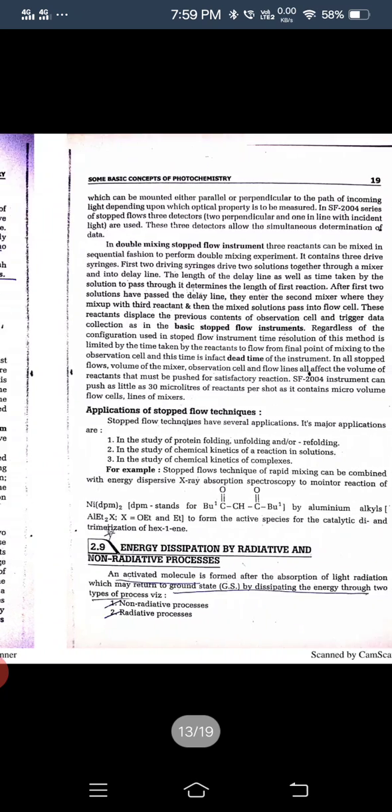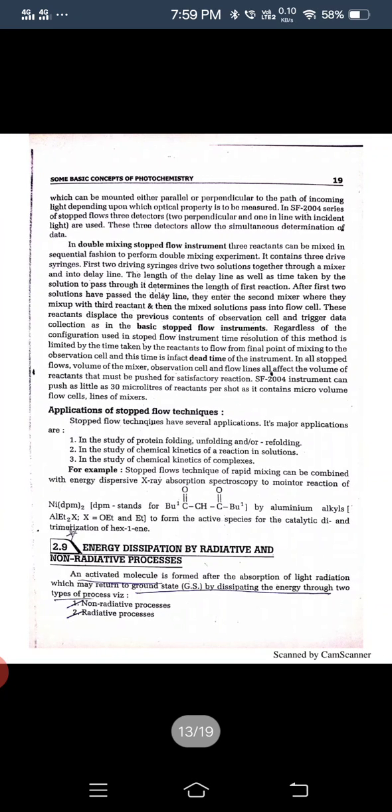The change as a function of time in optical properties like absorbance, fluorescence, turbidity, light scattering, fluorescence anisotropy, etc., is displayed by a system of detectors, which can be mounted either parallel or perpendicular to the path of incoming light, depending upon which optical property is to be measured.